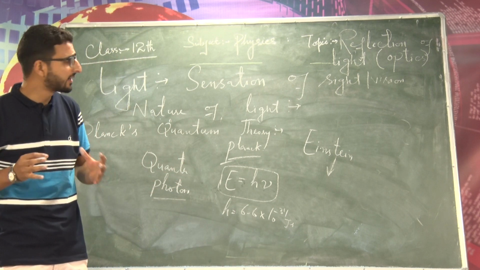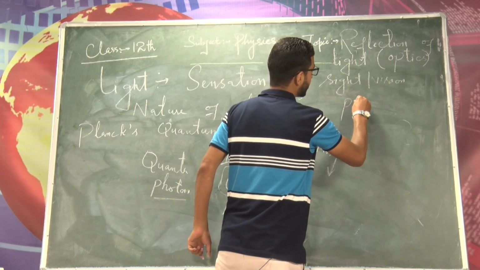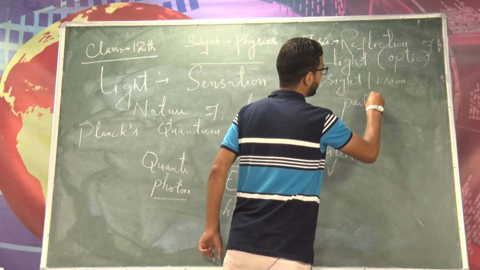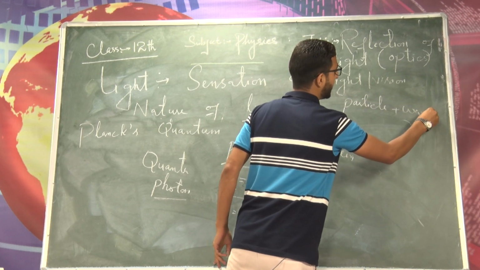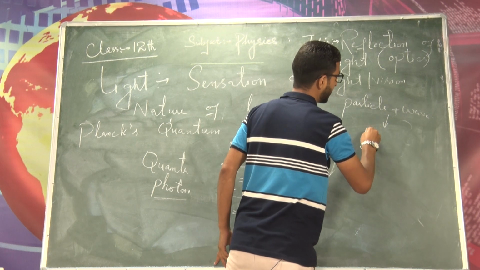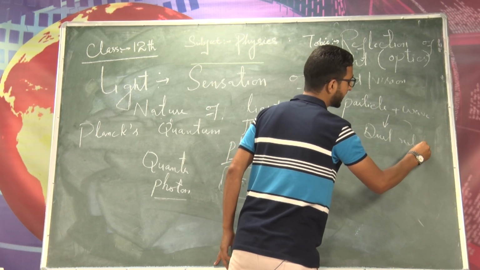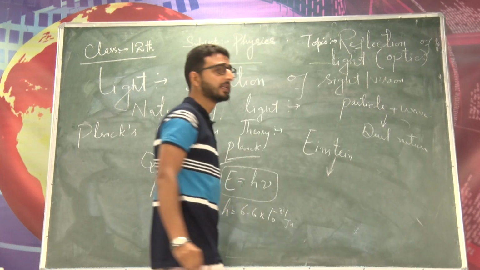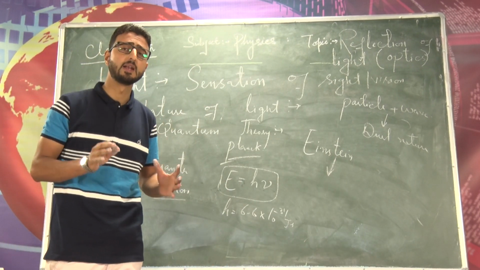That is why it was said that light possesses both particle as well as wave nature. In physics we say that light possesses dual nature. So light behaves both as particle as well as wave, and that is why we say light has a dual nature.